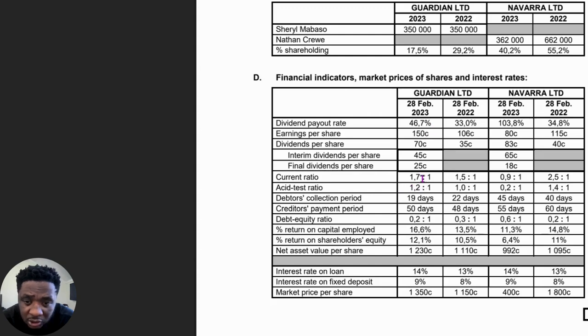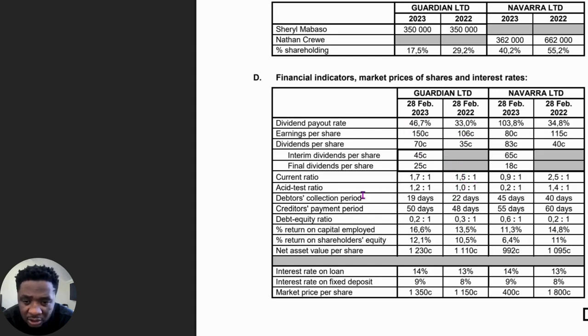Okay, so let's see. Firstly, the current ratio of Guardian Limited went from 1.5 to 1.7, whereas for Navarra Limited it went from 2.5 to 0.9. So this is pretty terrible. And then the asset test ratio, as you can see here for Guardian Limited, it went from 1 is to 1 to basically 1.2 is to 1. Whereas for Navarra Limited, it went from 1.4 is to 1 to basically 0.2 is to 1. So it's pretty bad for Navarra Limited. I think this is an obvious case for Guardian Limited.